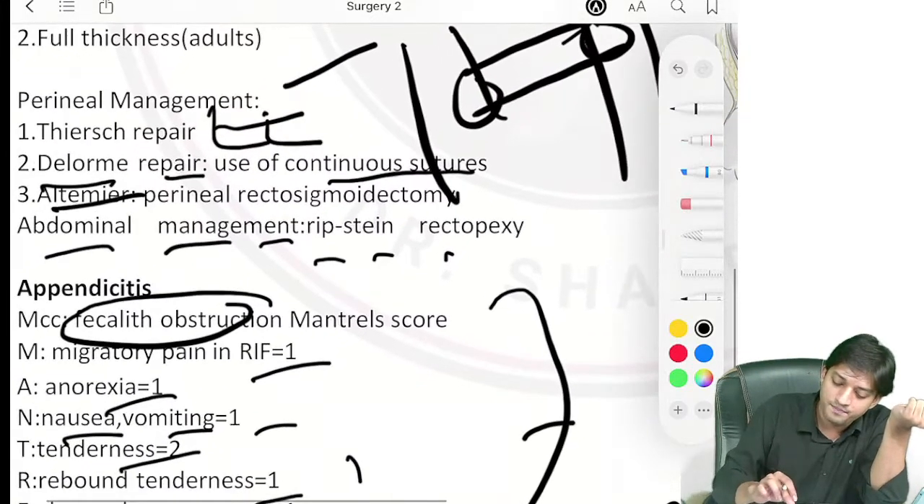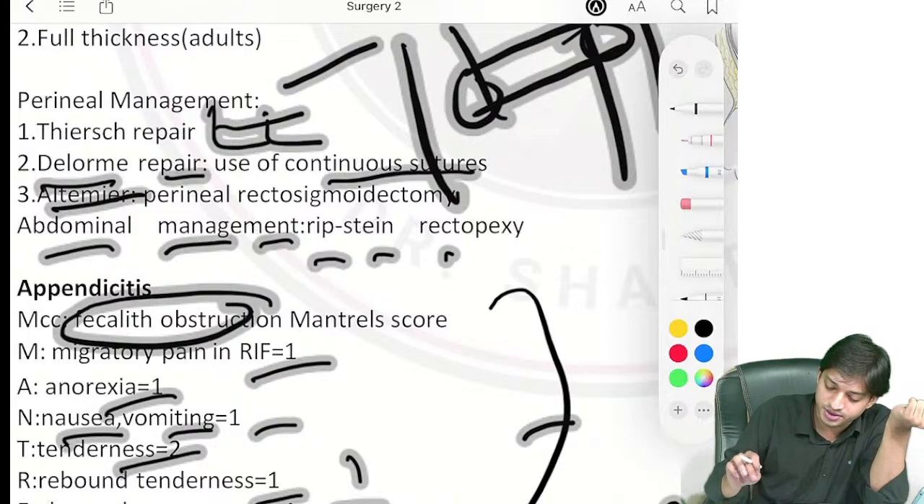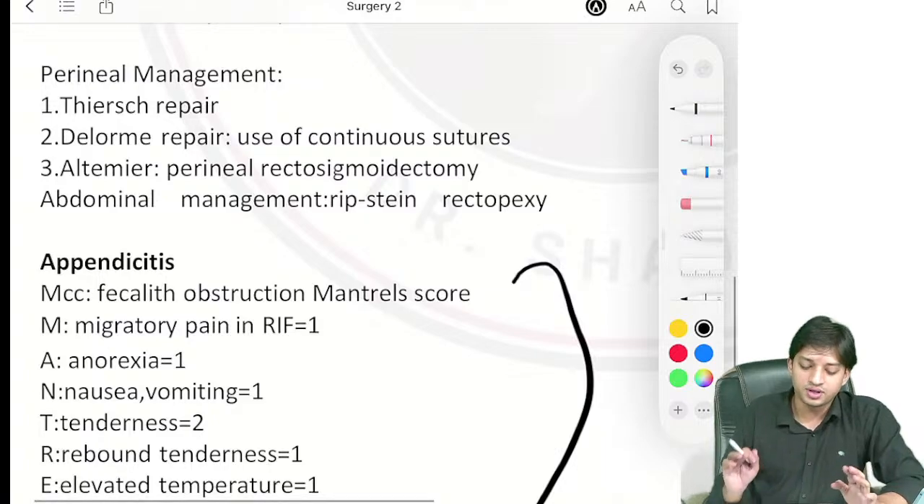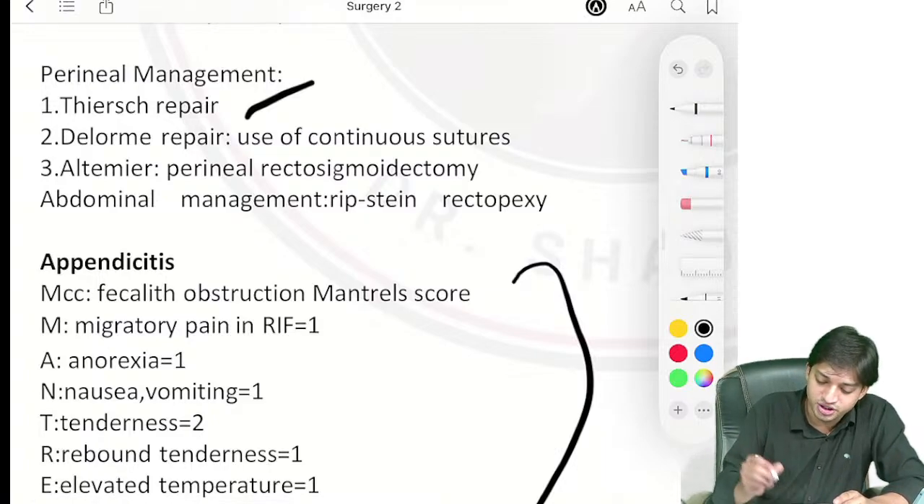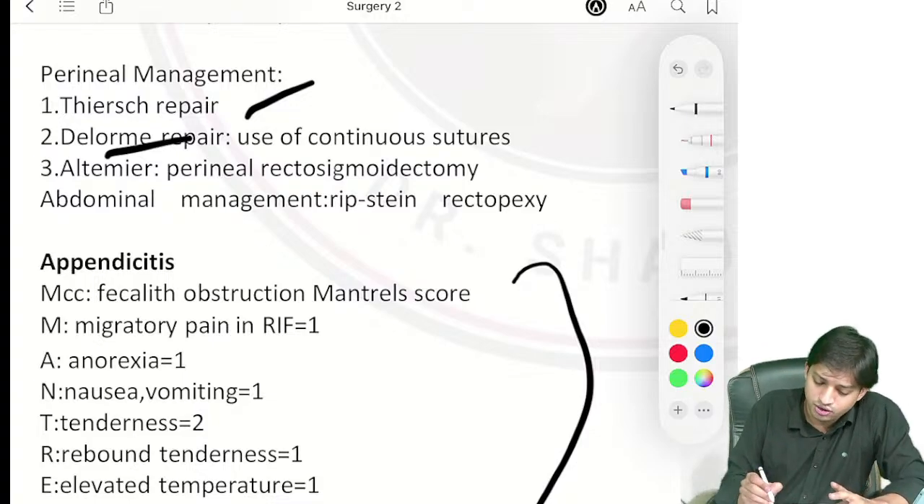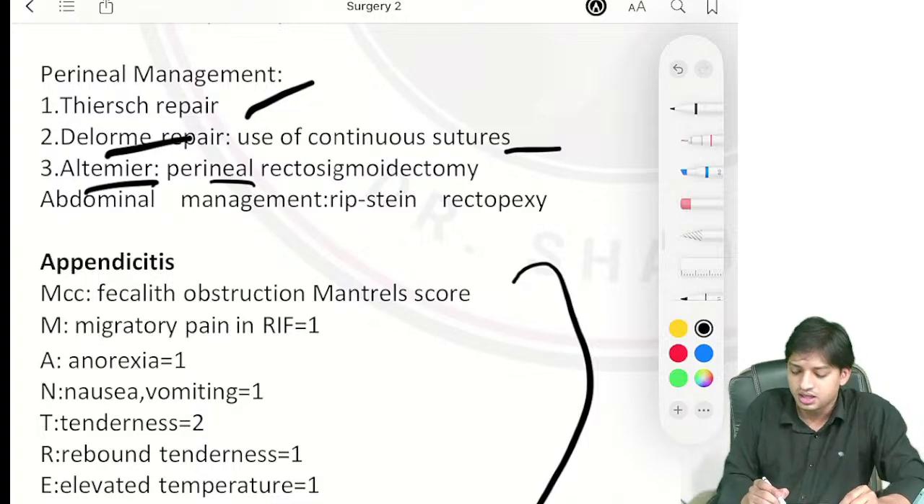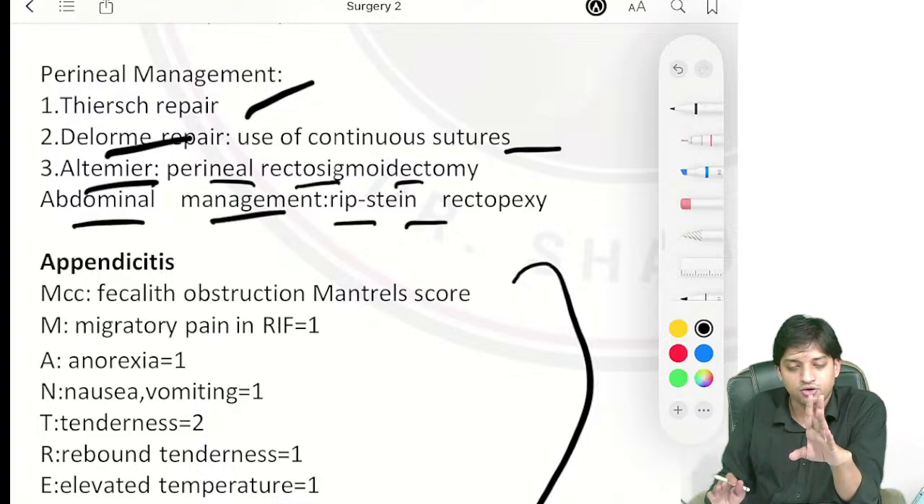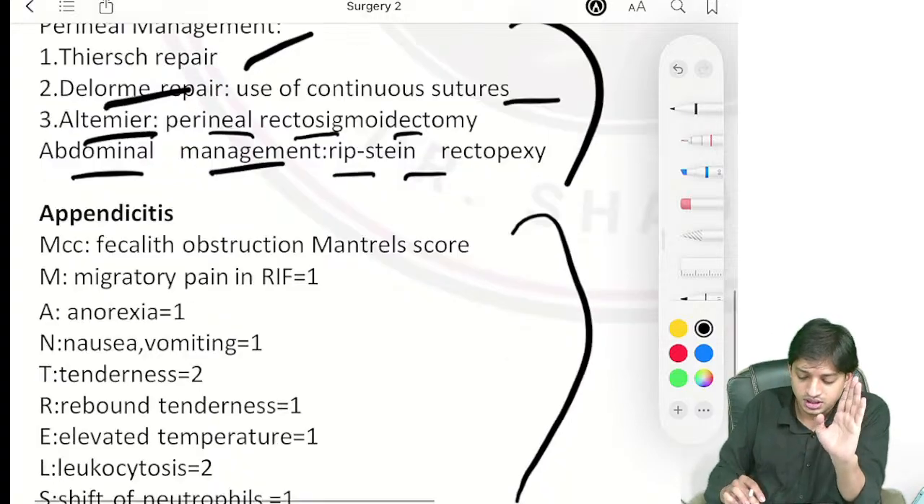Now, perineal management. Just come here. You have the perineal management. Then you do the Thiersch repair. You do the Delorme repair. Only names they have asked, right? In Delorme's, continuous sutures have been used. Altemeier, perineal rectosigmoidectomy, and abdominal management, Ripstein rectopexy. Done. Only names, nothing important.